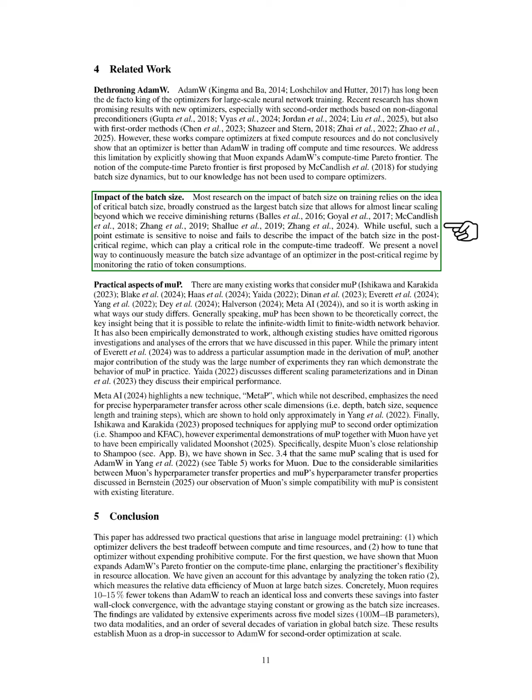We introduce a new method to continuously assess the batch size advantage of an optimizer in this post-critical phase by tracking the ratio of token consumption.